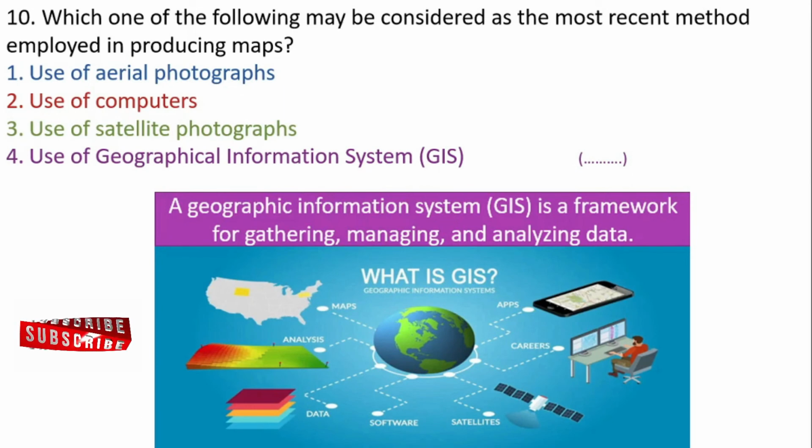Description. A geographic information system is a framework for gathering, managing and analyzing data. Let's look at the question now. Which one of the following may be considered as the most recent method employed in producing maps? There are four answers. Use of aerial photographs, use of computers, use of satellite photographs, use of geographical information system. Out of these four answers, the correct answer is Number 4.